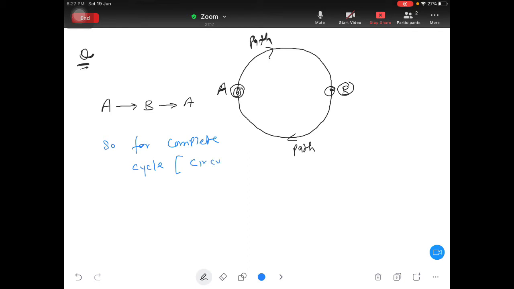Circular path. So bracket, circular path of radius 10 meter.